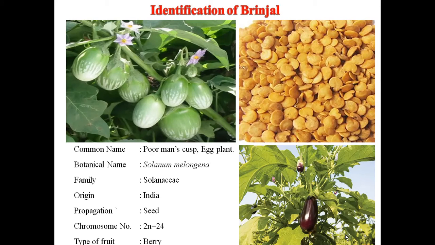Next one is the brinjal. Commonly it is known as poor man cups, eggplant. Botanical name Solanum melangena, family Solanaceae, origin India. Propagation methods propagated by seeds. Chromosome number 2n is equal to 24, and type of fruits, it is a berry type of fruit. You can see the picture of brinjal fruits and seeds also.